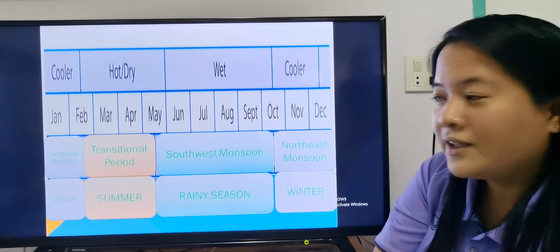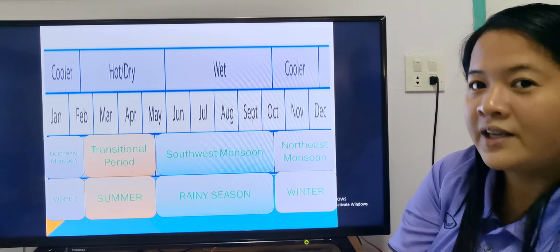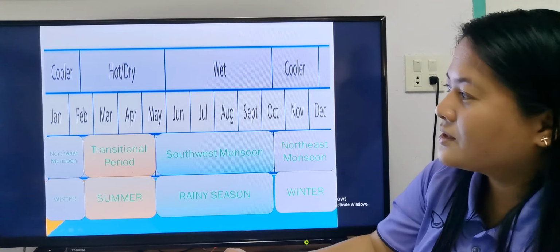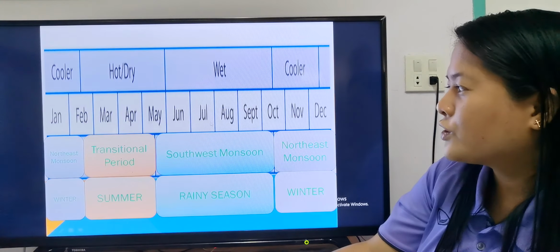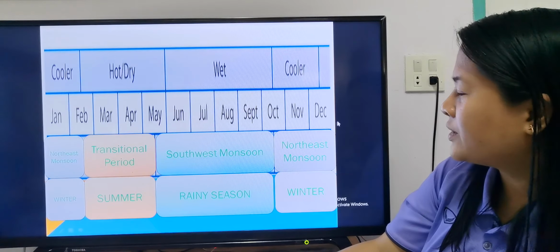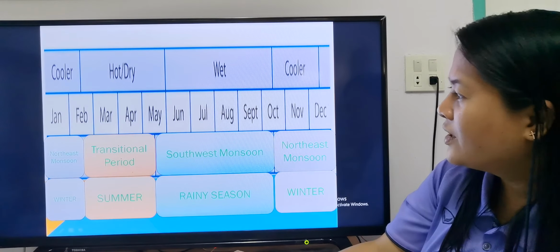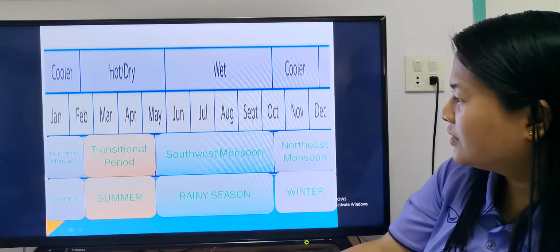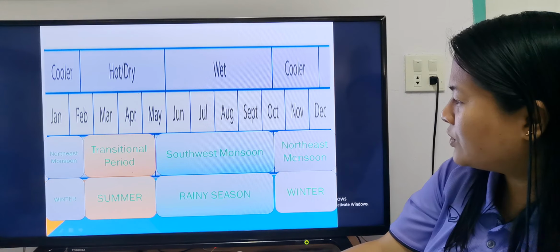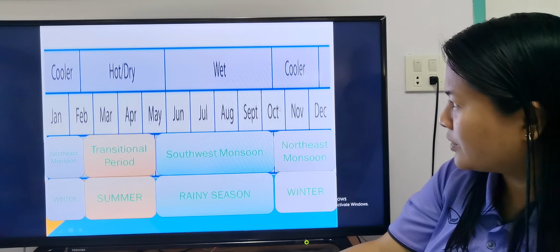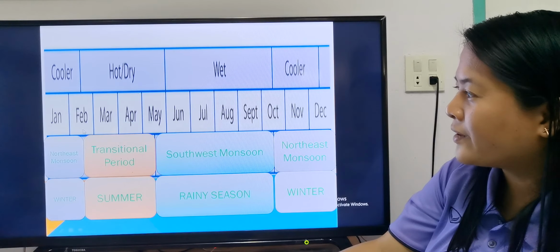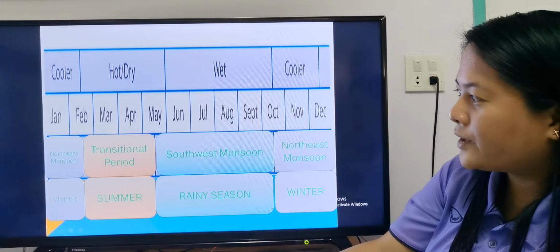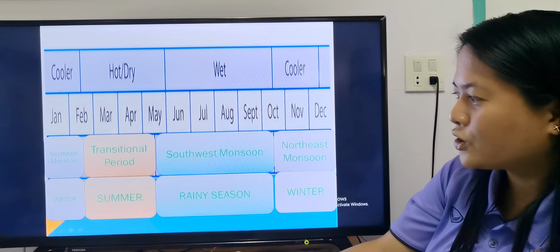Here is a summary. I hope it's still clear when you look at it. These are the months of the year: January, February, March, April, May, June, July, August, September, October, November, December. We said that the northeast monsoon starts around mid-October, so the weather will be cooler, and it will continue up to mid-February. Then mid-February up to mid-May, that's the transitional period.